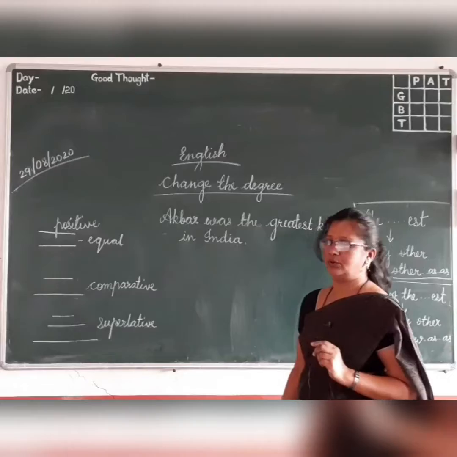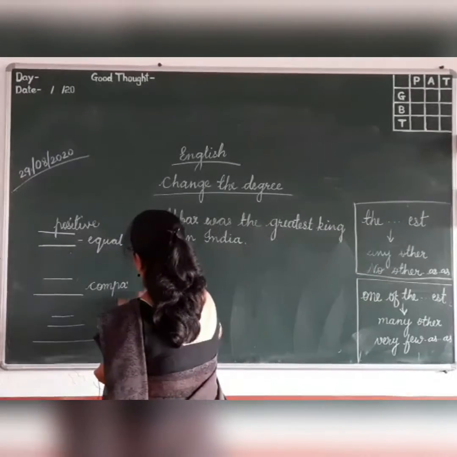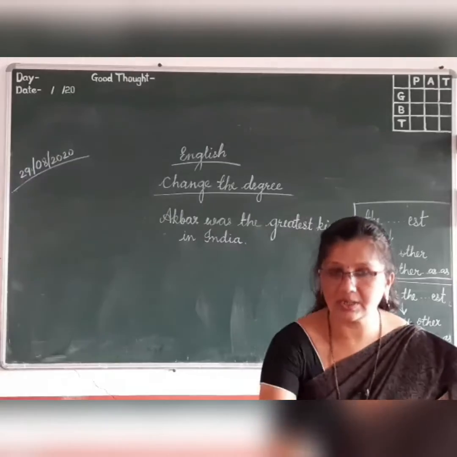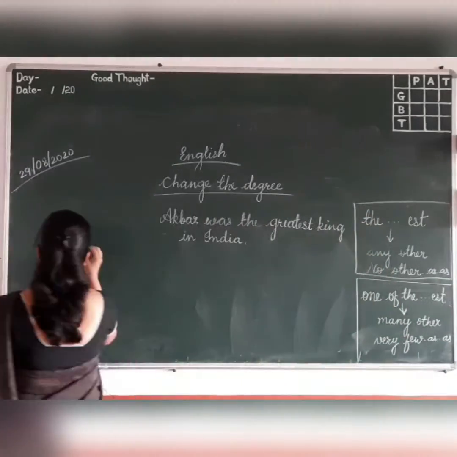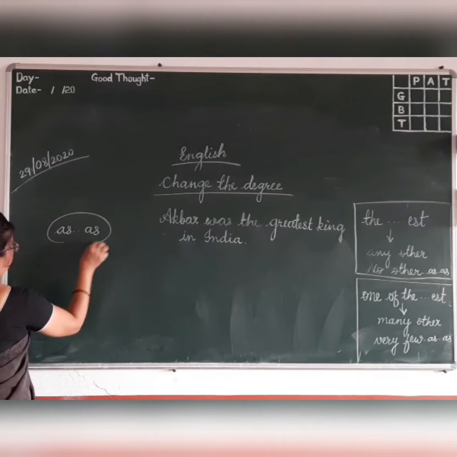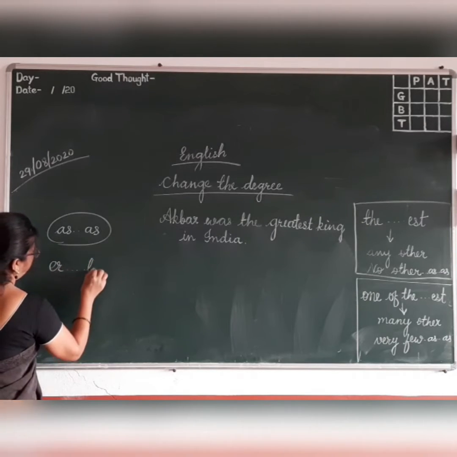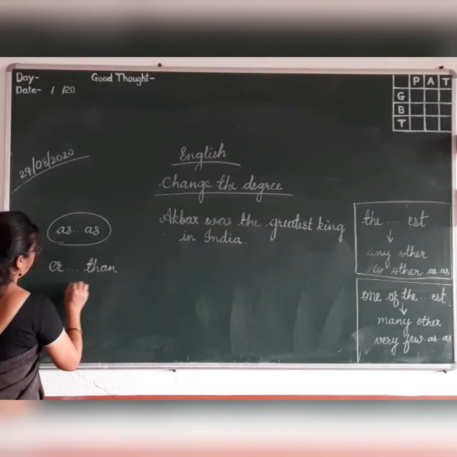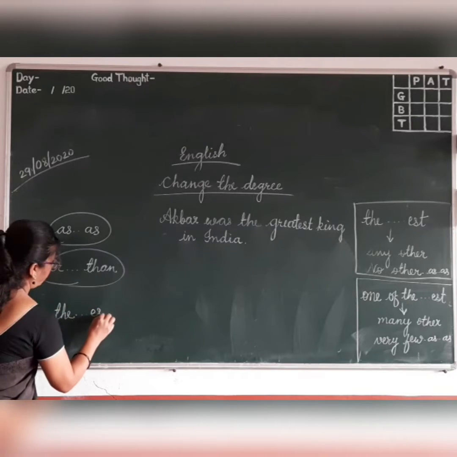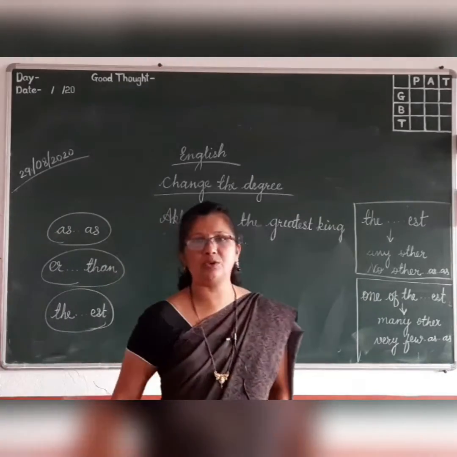Up to here you have known. Now let us see how to change the degrees. Now three things I had told you. You must remember that whenever there are words as and as, which degree form? Positive. Whenever ER and then comes, that is comparative degree, and whenever the and EST comes, that is superlative degree. Okay, we know these rules.